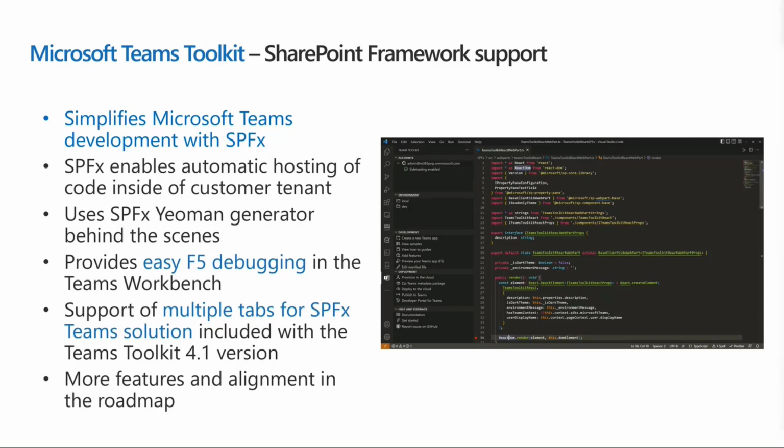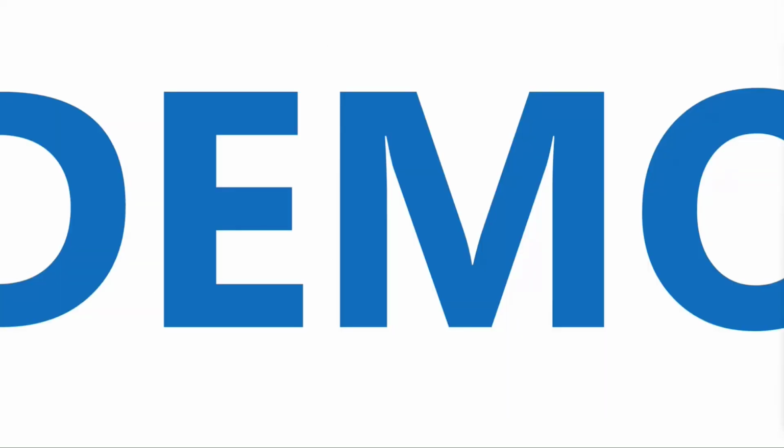Now, we're doing further alignment of features and capabilities across the teams. So the Microsoft Teams Toolkit, VS Code team, and the IDE team, and then the SharePoint Framework team are doing more and more integration discussions and roadmap planning together to make this even better in the future. Now let's have a look at how that looks in practice. So let's go to the demo section of things.